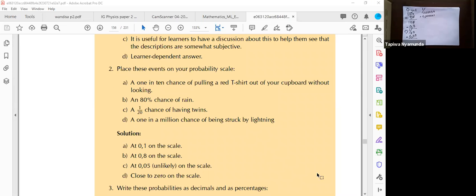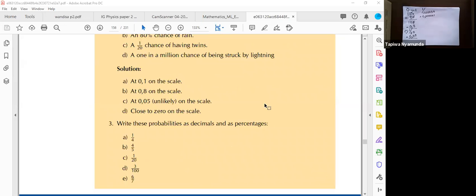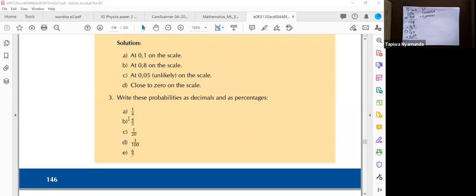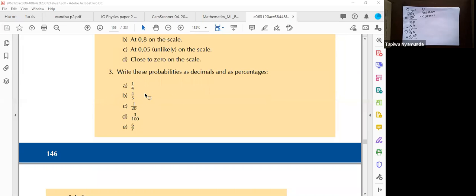Whenever we toss a coin, we expect either a head or a tail, and the chances of those outcomes are the same. That is what we are talking about when we talk about probability. They have written here, write these probabilities as decimal numbers and as percentages. I'm sure you are able to do that, guys. You're able to change these values.